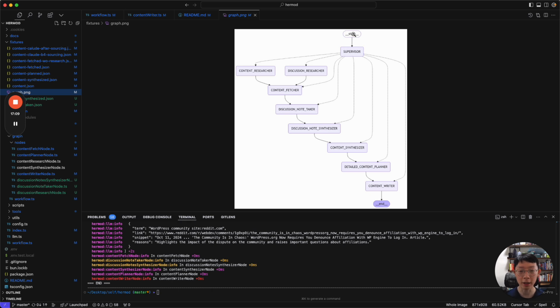When my query first starts, it goes to the supervisor to decide which state I should start from. This allows me to pause at any point within the entire research and writing process, and restart from a certain position.